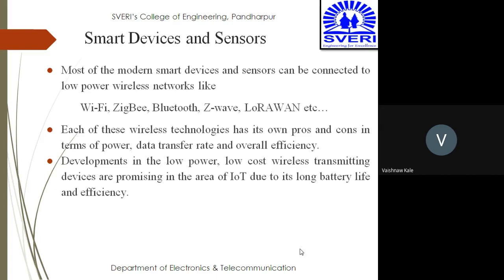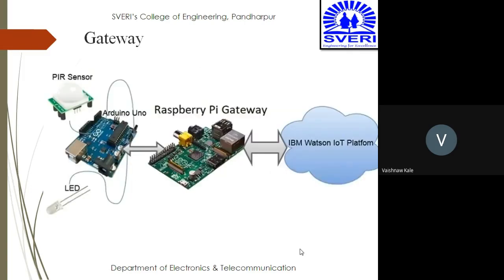Development of low power, low cost wireless transmitting devices is promising in the area of IoT due to long battery life and efficiency. So developing low power, low cost wireless transmitting devices is really very important in case of IoT, because of them the battery life is long and efficiency also improves.